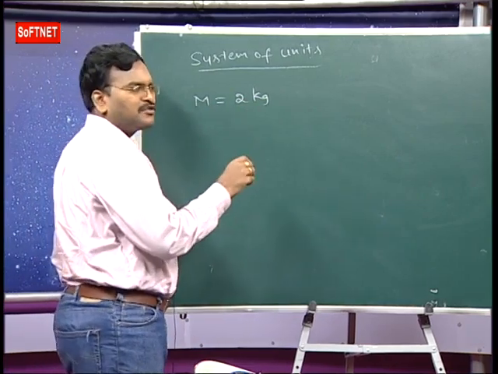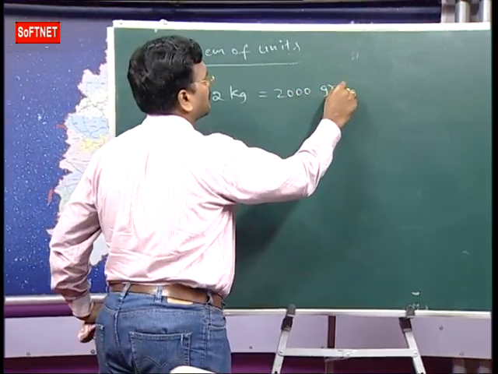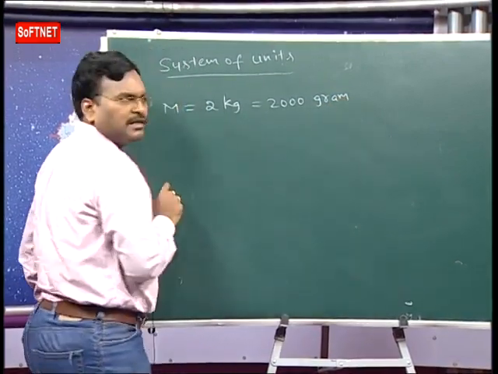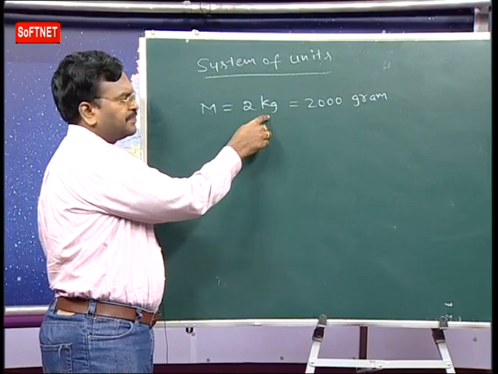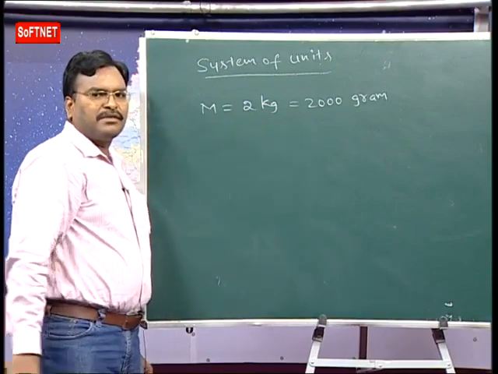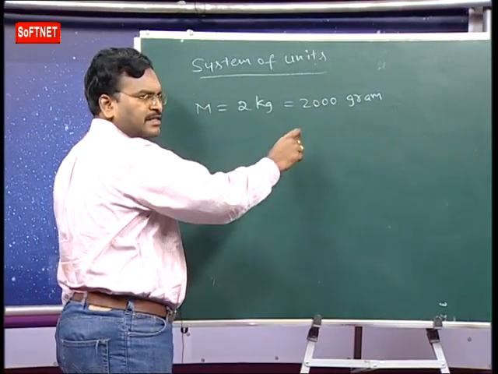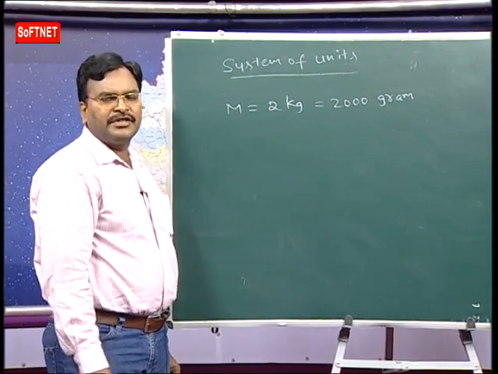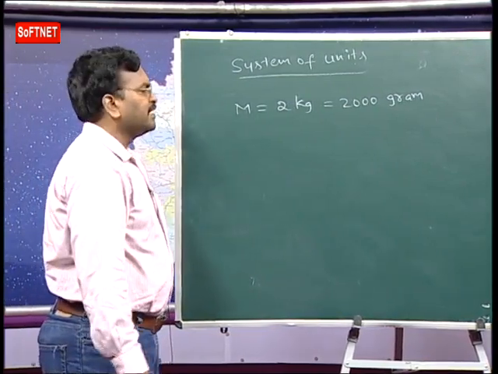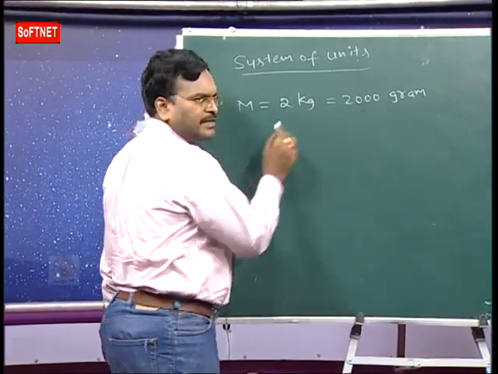The same thing can also be expressed as 2000 grams in the CGS system. 2 is the numerical value, kg is the unit. 2000 is the numerical value, gram is the unit. From this we understand, less is the numerical value, more is the unit. More is the numerical value, less is the unit, like that.